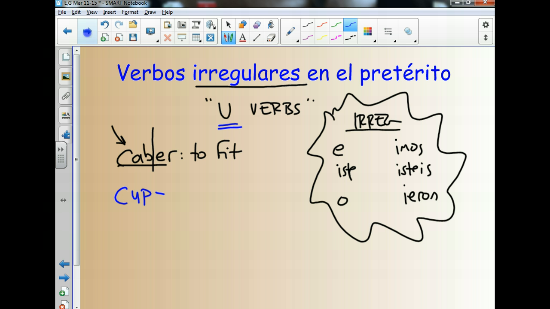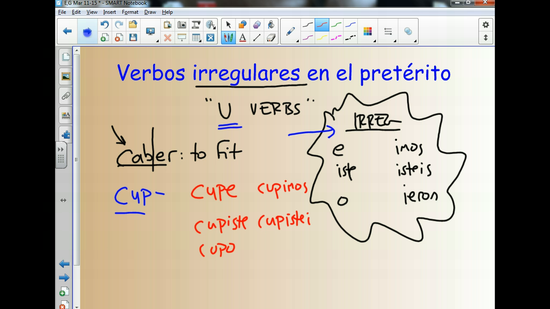Okay? And what happens with this verb is now we have this root and we add these irregular endings onto this for our conjugations. So instead of, for example, cabe, we now have for the yo form of the verb cupe. And let's just conjugate it all the way down. Cupe, cupiste, cupo, cupimos, cupistes, and finally, cupieron.